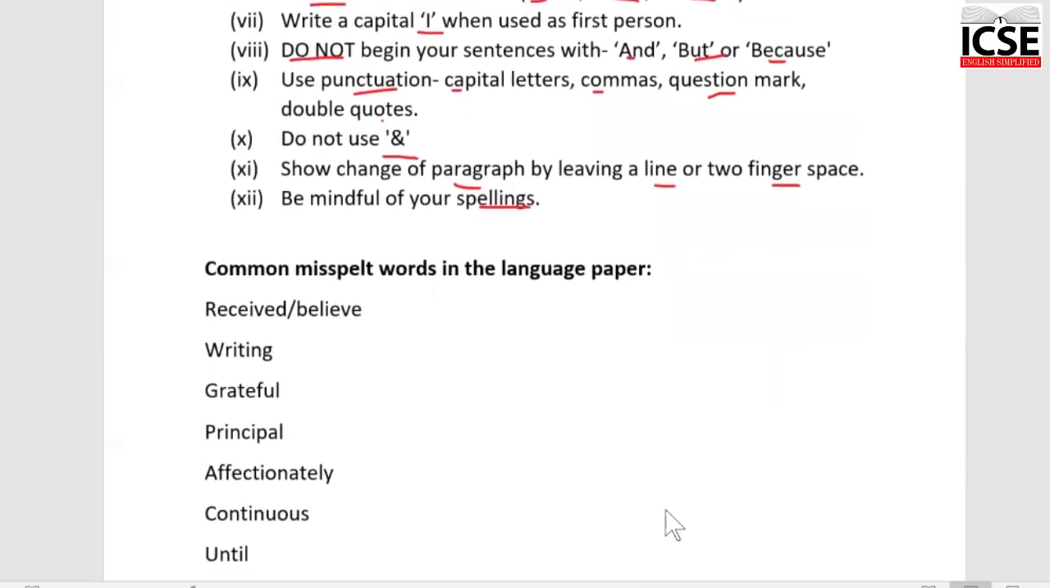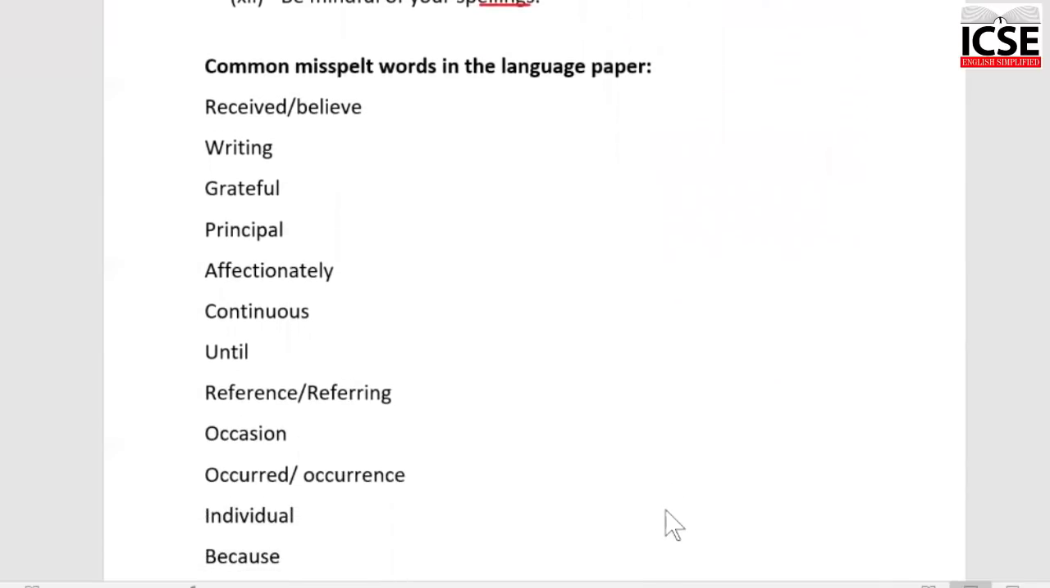Now, over the years, I've seen in the language paper, these are some commonly misspelled words. Okay, the classic example is receive and believe. Receive, very commonly misspelled. Make sure that you get it right. Writing is again a very common mistake. Children write double T, W-R-I-T-T-I-N-G. So whether it's handwriting or writing, make sure you don't make that mistake. Very, very common. The spelling of grateful, I will always be grateful to you.